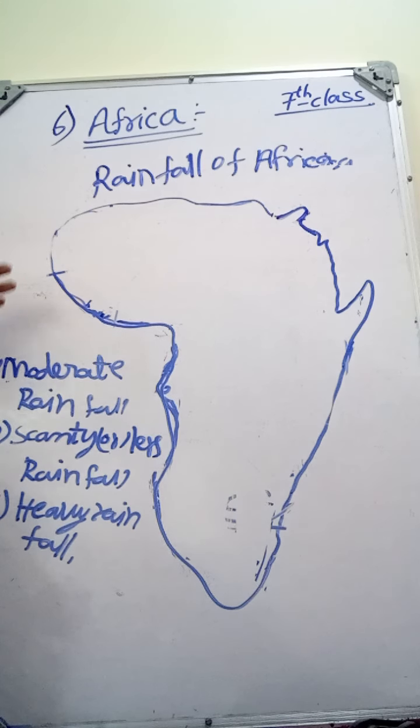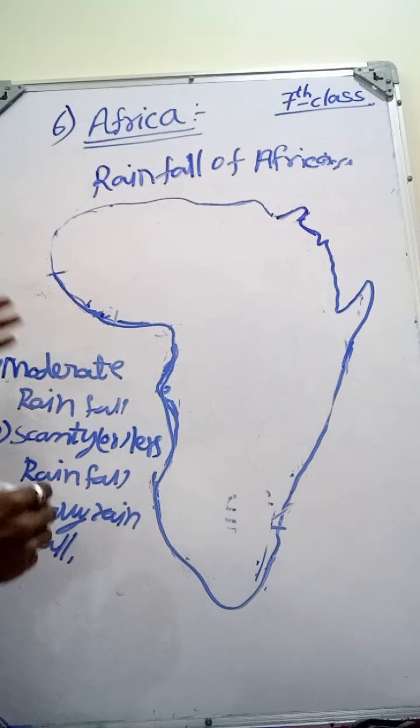The African continent is experiencing three types of rainfall: moderate rainfall, scanty or less rainfall, and heavy rainfall. In which places these rainfalls occur, we will see next.